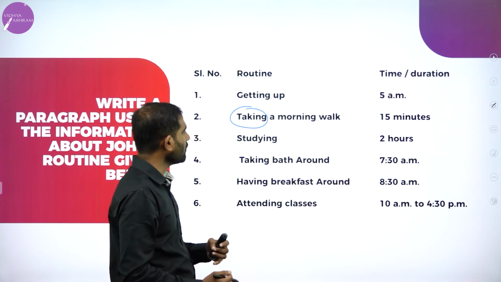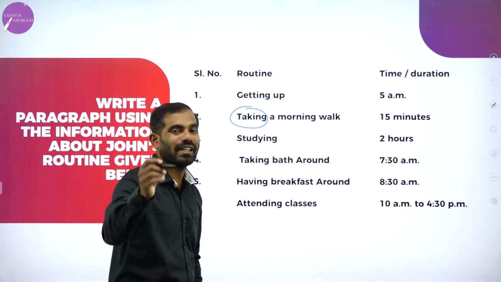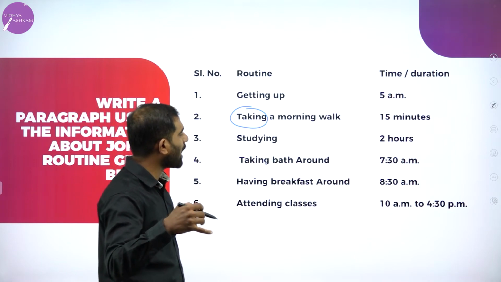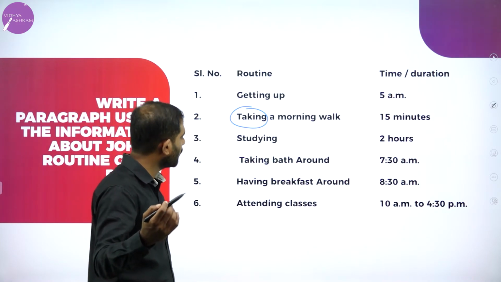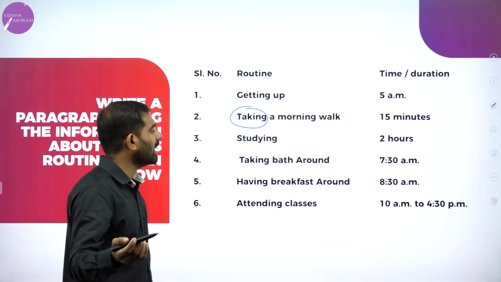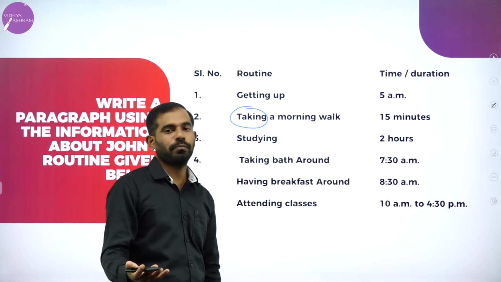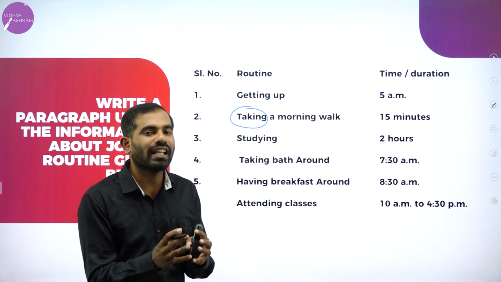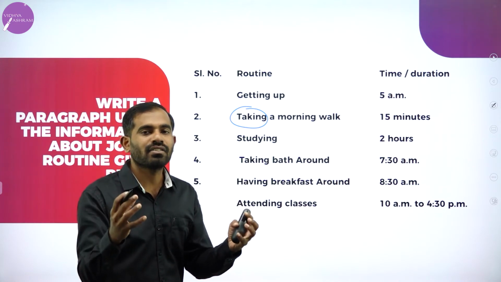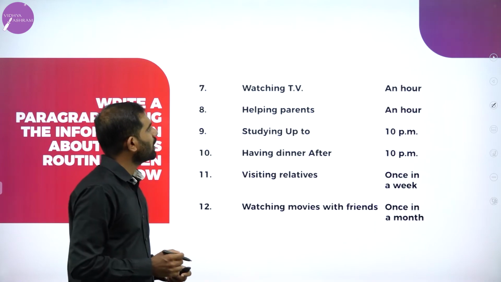Don't do it. He gets up at 5 in the morning and takes a morning walk for 15 minutes. Full stop. He studies for 2 hours before he takes a bath around 7:30 a.m. Full stop. After having breakfast around 8:30 in the morning, he attends the class from 10 a.m. to 4:30 p.m. Full stop. So that's how you break the sentences into meaningful ones. The more sentences you write with complete meaning, the more marks you get.